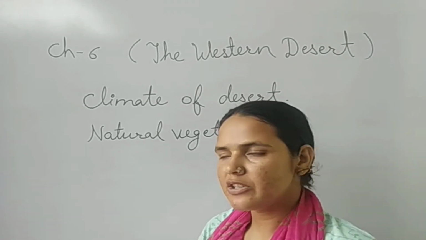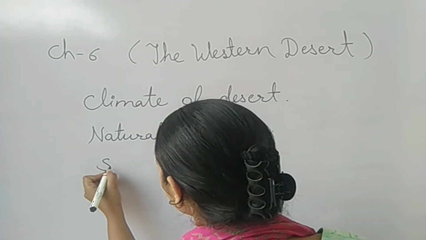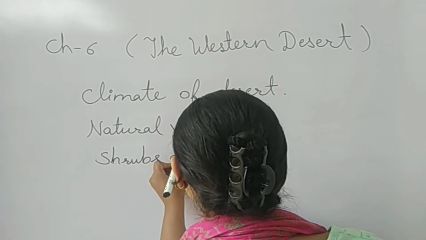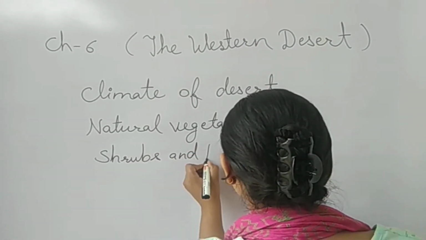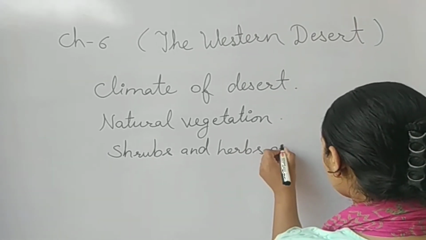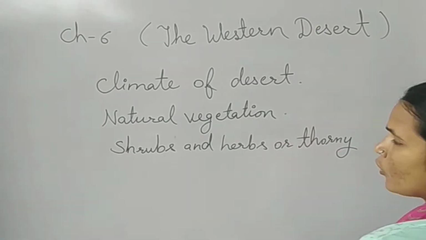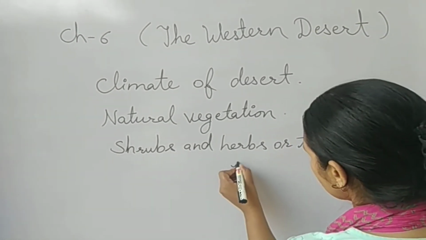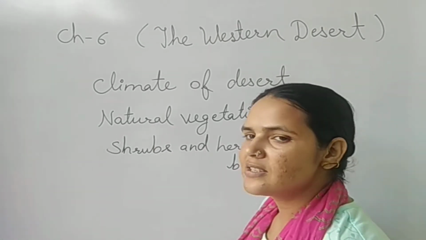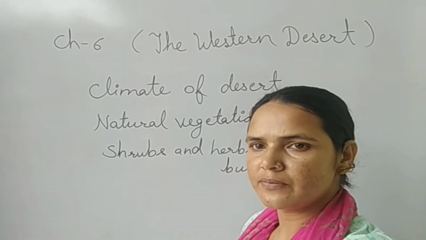So what type of vegetation is found there? The vegetation found there is shrubs and herbs or thorny bushes. So this is the vegetation found in the Western Desert.